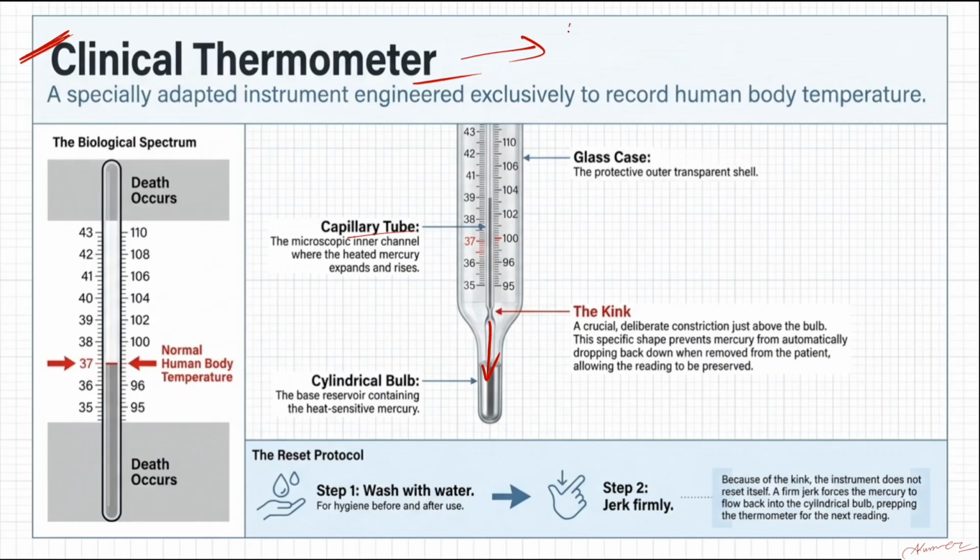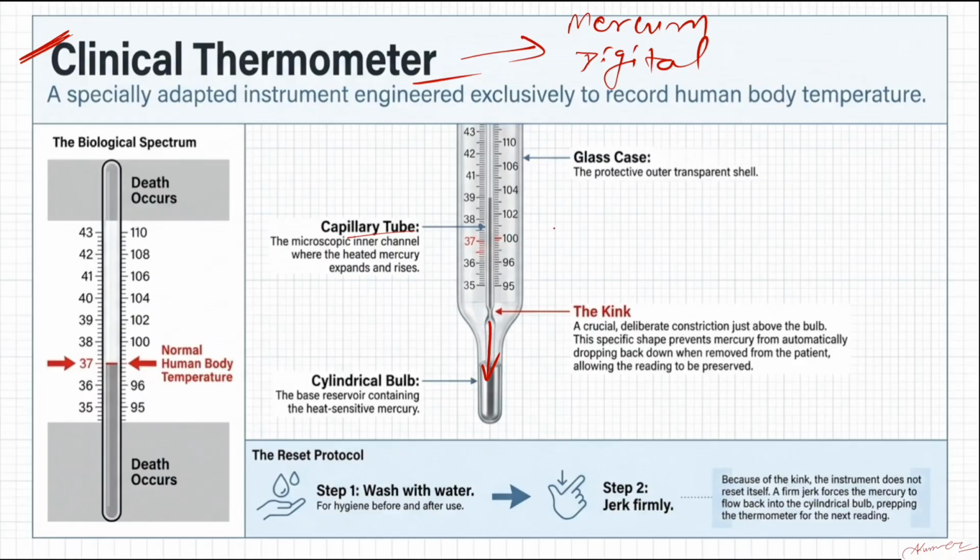First one, as I told you, the mercury thermometer, and the second one the digital thermometer. Why do we use the digital thermometer? Because it is more accurate, easy to handle, and does not require the use of mercury. Because of it, it is safe to use. That's why we use the digital thermometer more nowadays.